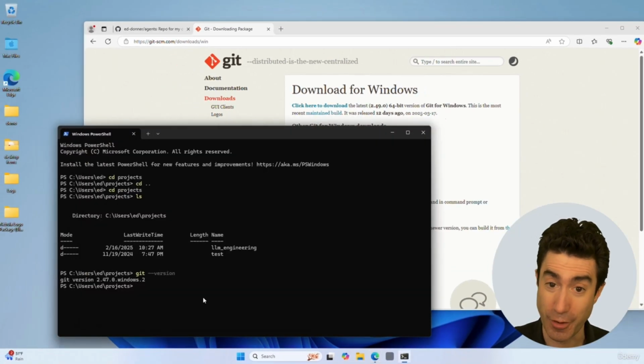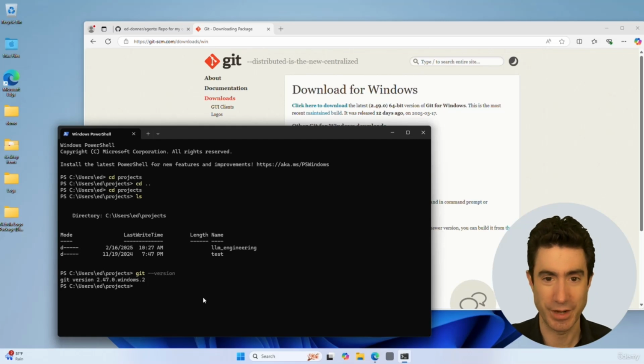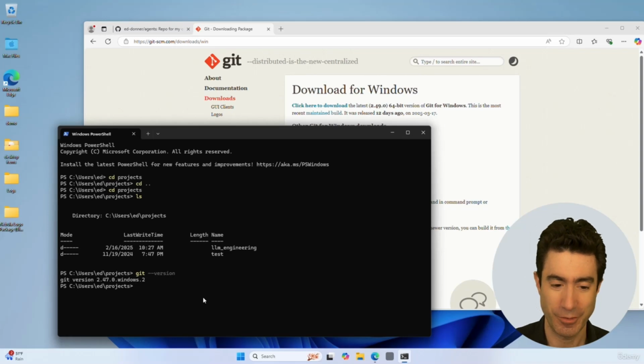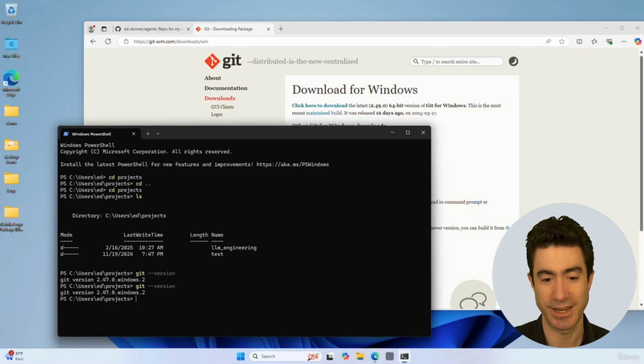You might need to open up a fresh PowerShell. Always worth knowing that you might need to do that. And sometimes you need to restart your computer. Super annoying, but hopefully not. You should be able to type git --version and see Git in there.